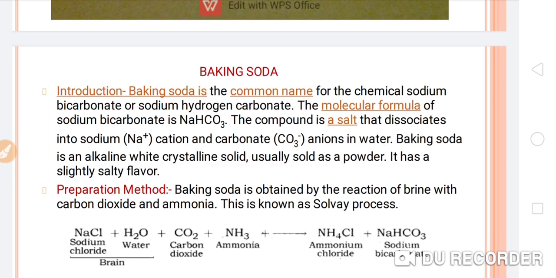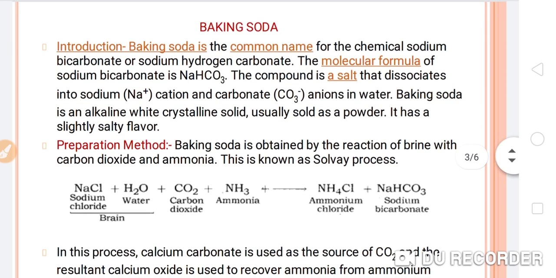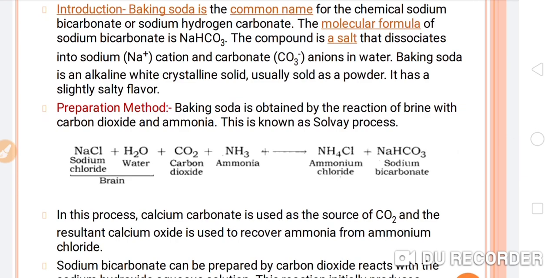The compound is a salt because it is formed by the combination of an acid and a base. If it is dissociated, it will dissociate into Na positive cations and bicarbonate anions in water. Baking soda is an alkaline white crystalline solid, which we have discussed in the above figure, usually sold as a powder. It has a slightly salty flavor, which means its taste will be slightly salty.